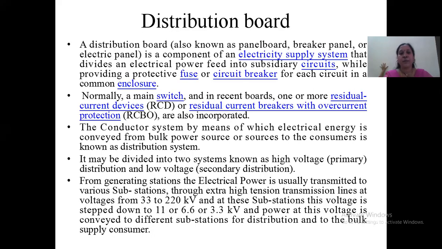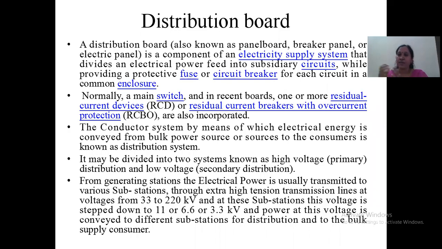See here, from generating stations, we are getting the power which is usually transmitted to various substations. We have a generating station. From that, we are giving the power to the substations. From that, we are distributing the power to different consumers.